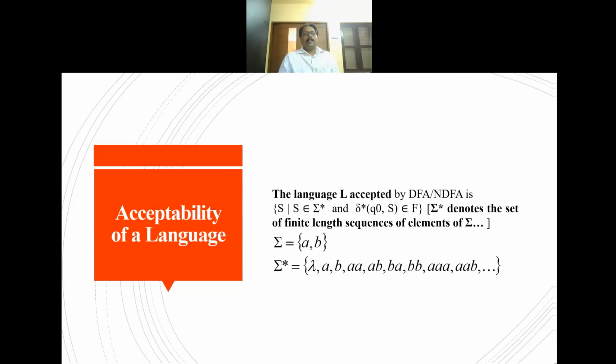Let sigma be the set {a, b}. Then sigma star is any combination of characters within that set: a, b, ab, ba, bb, etc., along with the empty string, which can be denoted by either lambda or epsilon.